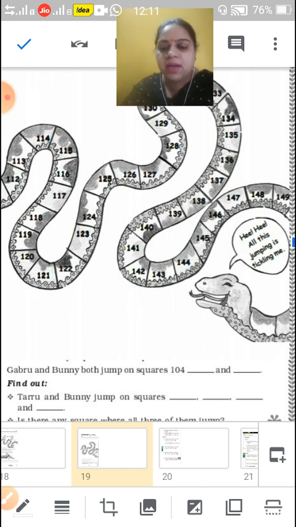Next, Gabru's 10th jump will be on which number? He starts from 90 and he jumps 7 squares. So 10 into 7 is equal to 70. 90 plus 70 is equal to 160.